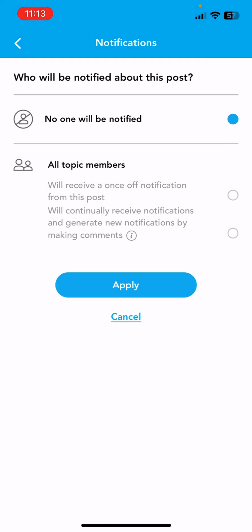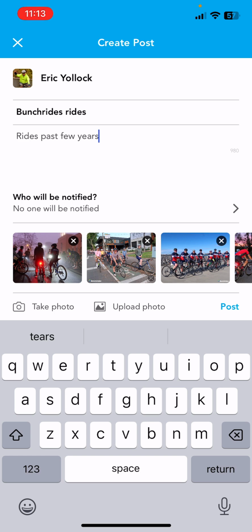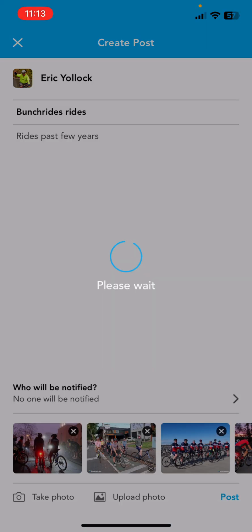So I'll say no one will be notified. Apply, and I'm really happy with that. Post. So what will happen now, once it's posted, I can go in, other members of that team, if I did do a notification, they would get, if I said give a once-off notification, they'd be made aware of it. But as I haven't actually selected that option, there won't be the option for them to create an ongoing WhatsApp